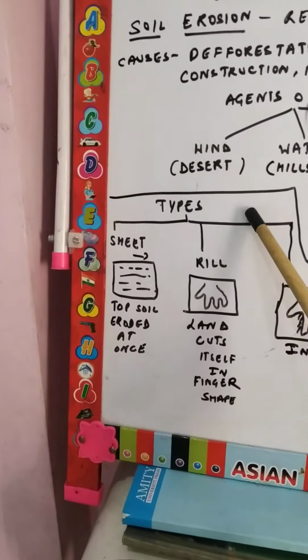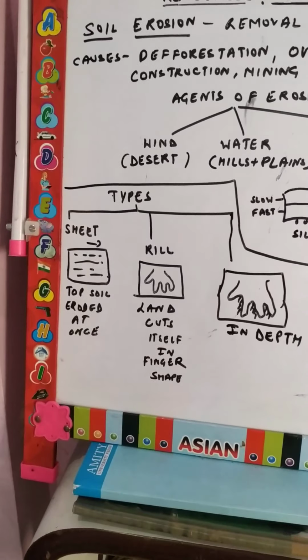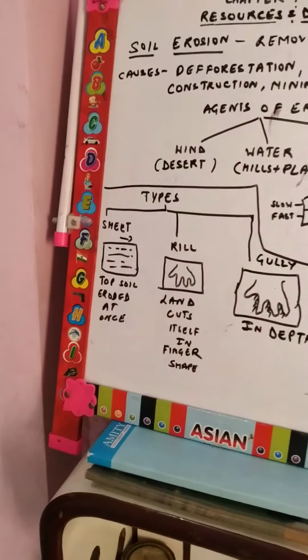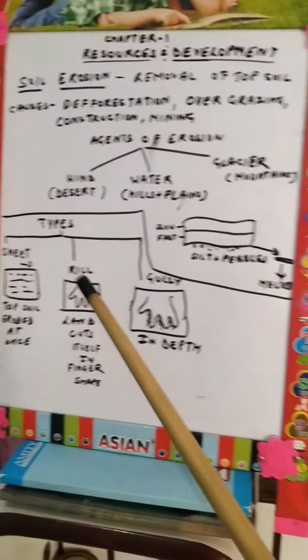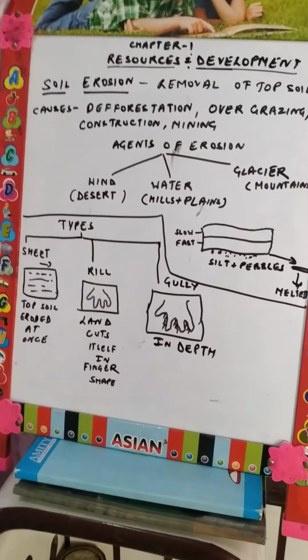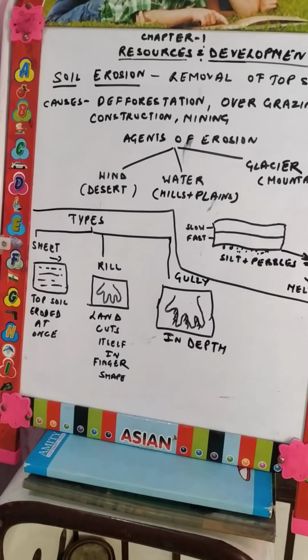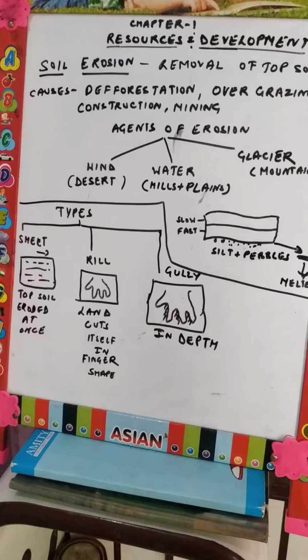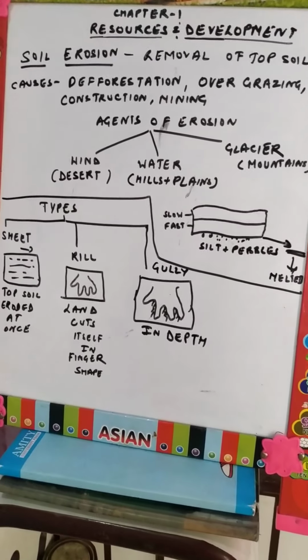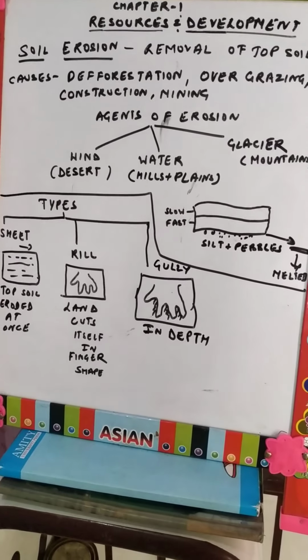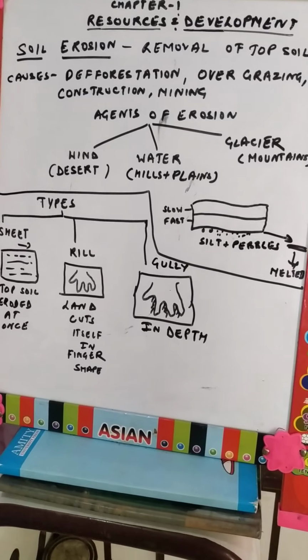Then comes the types of erosion. There are three types of erosion. First is sheet erosion. Sheet erosion means the removal of the topsoil at once by the first flow of the water. Okay, removal of the topsoil during the rainy season by the first flow of water.